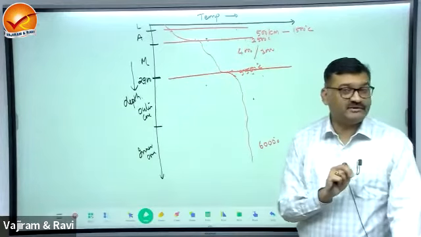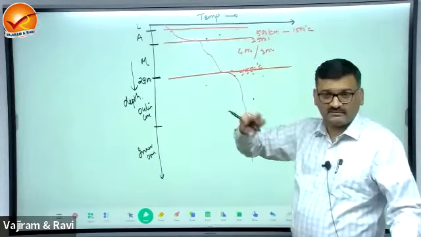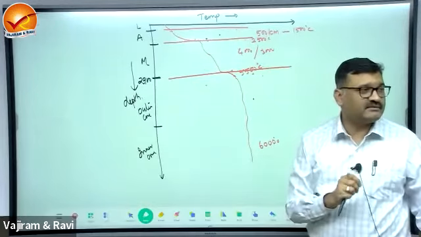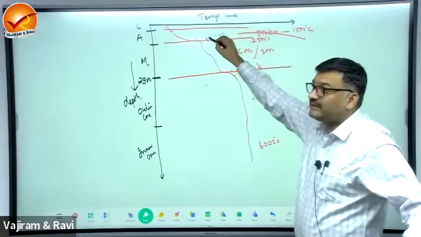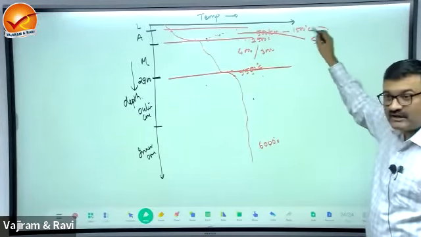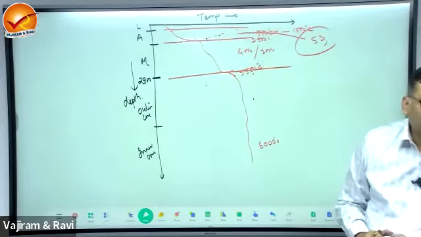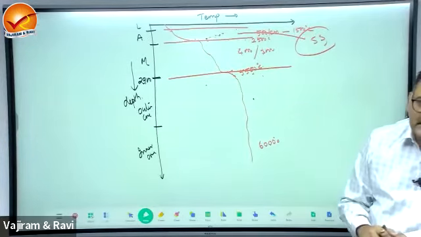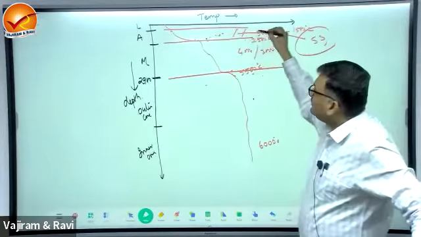So where was the rate of increase in temperature higher? It is in the asthenosphere. Now numbers are not important. Understand the concept. There is a higher rate of increase in temperature in the asthenosphere, and this increase in temperature is melting the material in this region and converting the asthenosphere into semi-solid. Now the question is, why is it increasing at this rate? It is because in the process of density adjustment, what has happened?